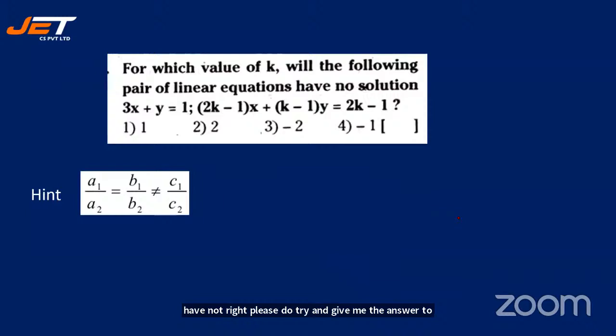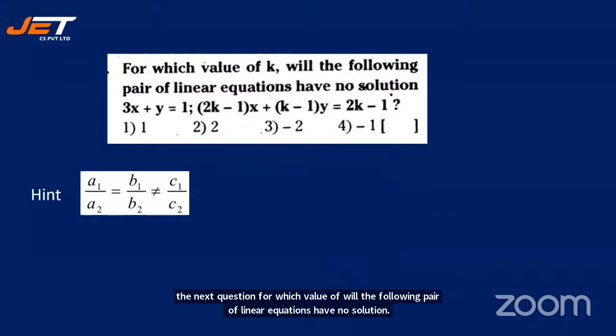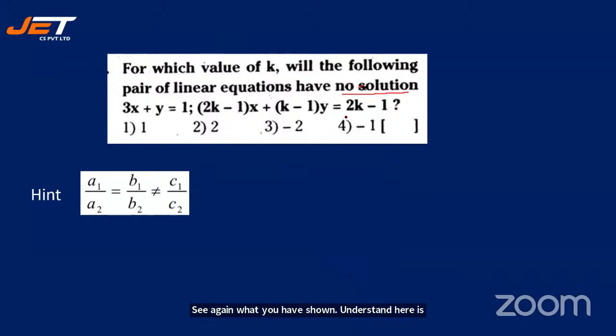See the next question. For which value of K will the following pair of linear equations have no solution? See again, what you have to understand here is no solution. So it means that you have to use this formula: A1 by A2 is equal to B1 by B2, which is not equal to C1 by C2. Quickly work it out and give me the answer.